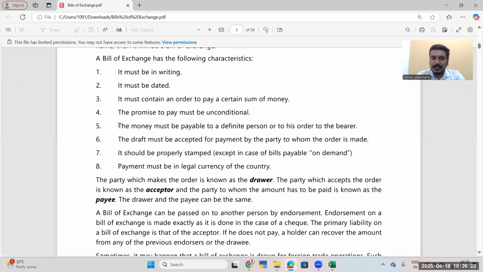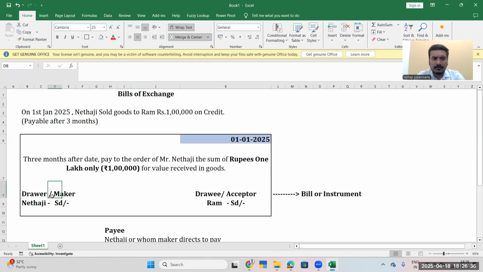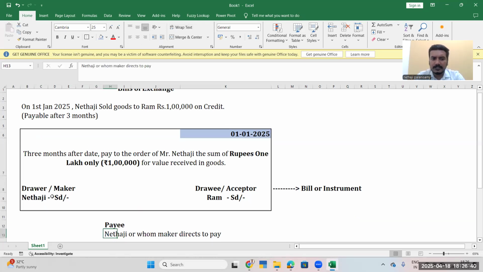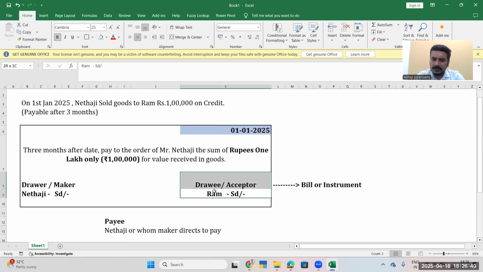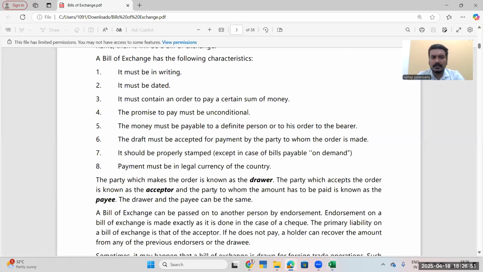So coming back here, the money must be payable to a definite person, or to his order, or to the bearer. This will be payable to ourselves or to the person whom we direct. The draft must be accepted for payment by the party to whom the order is made. Has Ram accepted the bill? Yes, Ram has signed and accepted the bill.